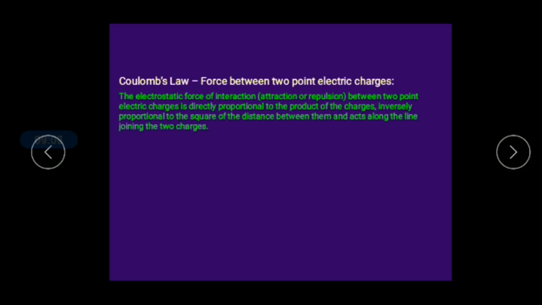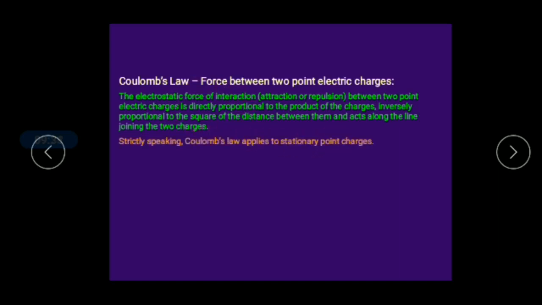So while writing Coulomb's law, keep in mind, it is directly proportional to the product of the charges and inversely proportional to the square of the distance between them. Some of the students will write square root, right. So keep in mind it is the square of the distance between them, right.